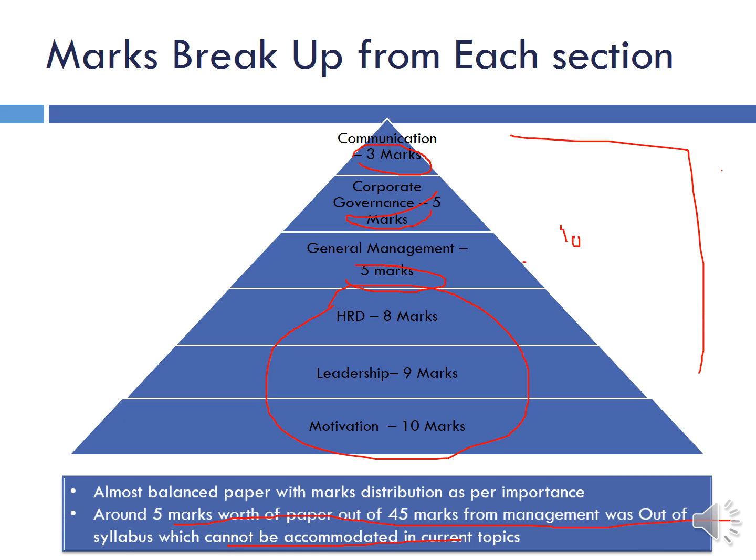We will talk later about those 5 marks, which topics they were from, but as of now, the 40 marks we are talking about were from these topics, the ones on your screen. Overall, it was a pretty balanced paper, because these three topics which contributed more marks are really important topics, and these are lesser important topics. But still, corporate governance is also important, and I think 5 marks worth of paper from corporate governance does justice to this topic.